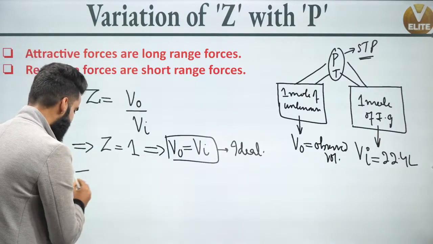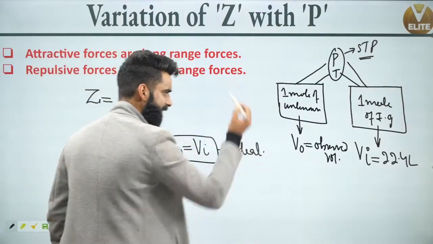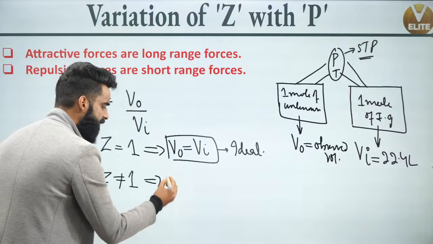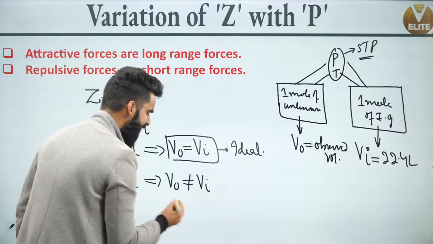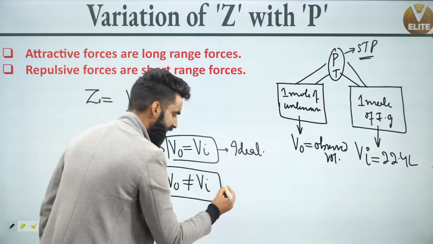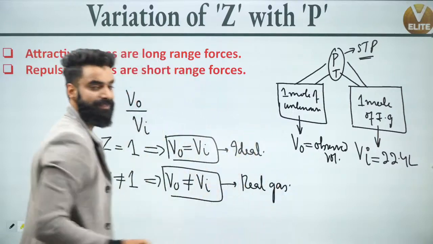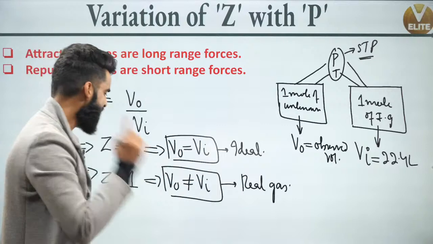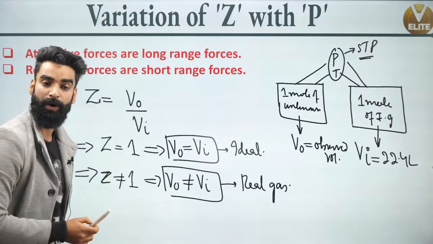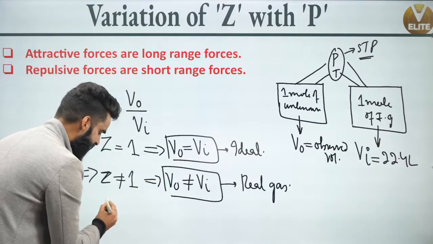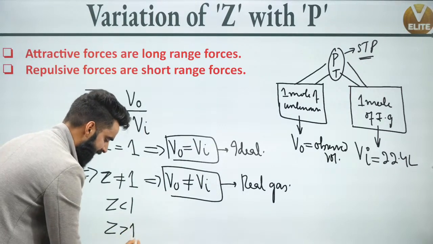Okay, now people, if the value of Z for this unknown gas is not equal to 1, I would say the volume of this unknown gas is not going to be equal to the volume of ideal gas, and I will be calling this unknown gas at that time the real gas. Very simple. And in the last session, there were two things in this Z not equal to 1 category. The first one was if the value of Z is less than 1, and the second one was if the value of Z will be greater than 1.